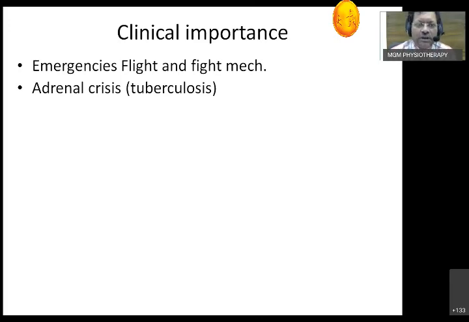The most important thing that should be in your emergency tray is the cortisol, injectable hydrocortisone. Just give a single shot of that. The patient revives back. You save the life. So adrenal crisis, and then take a history. Many times the patient will say that she or he was taking the anti-tubercular drug irregularly. Adrenal crisis has to be suspected when you are not able to get the cause of shock.